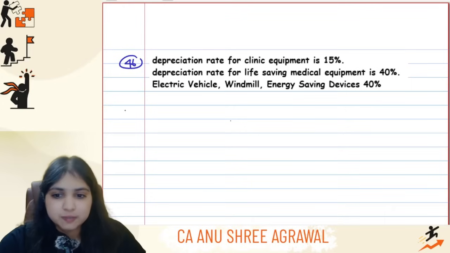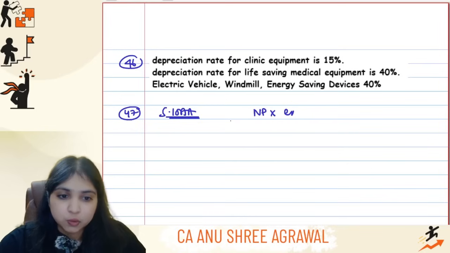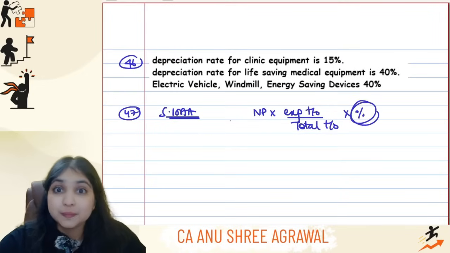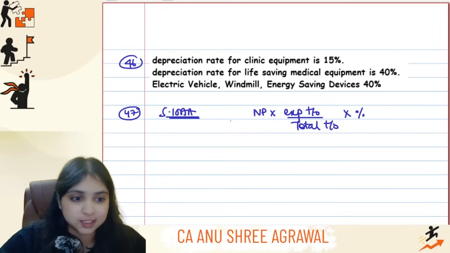Okay. Then after this, point number 47, section 10AA. 10AA, don't forget how you do the computation. Net profit into export turnover by total turnover into percentage. You always keep forgetting to put the percentage over here. Don't just do this much, into percentage. What is a percentage?